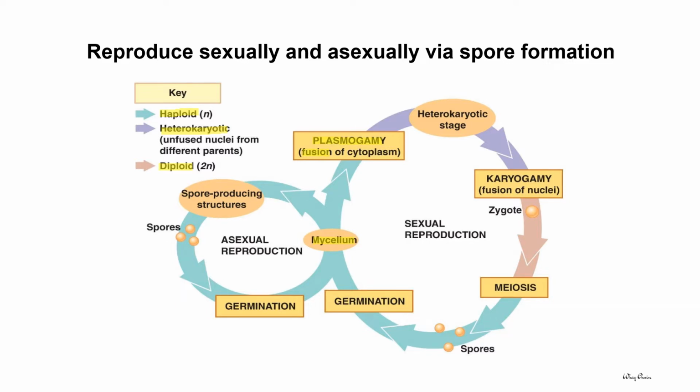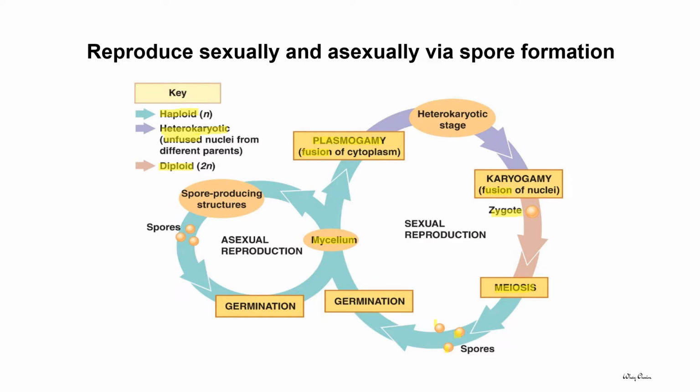At this stage, the nuclei found in the cytoplasm do not fuse. It is followed by karyogamy, which means fusion of nuclei, and then a diploid zygote develops.